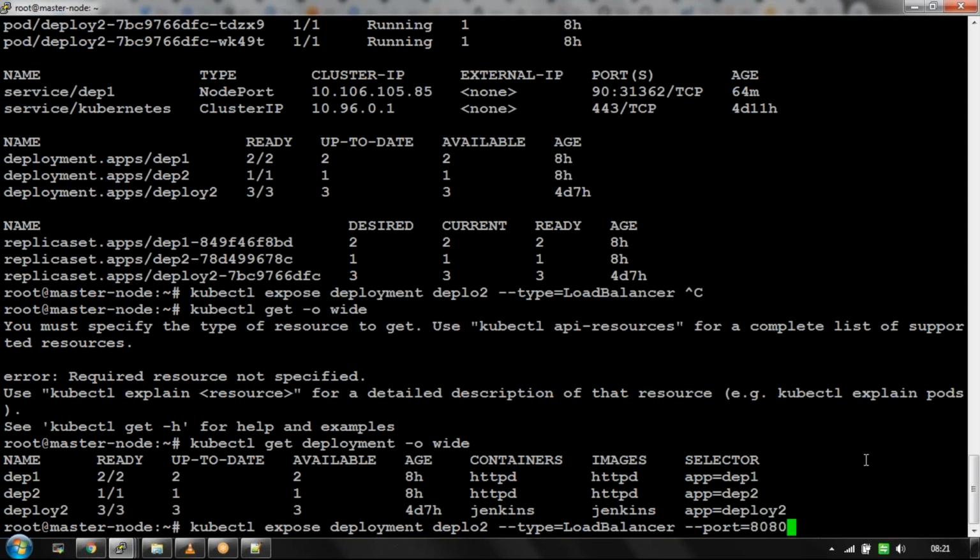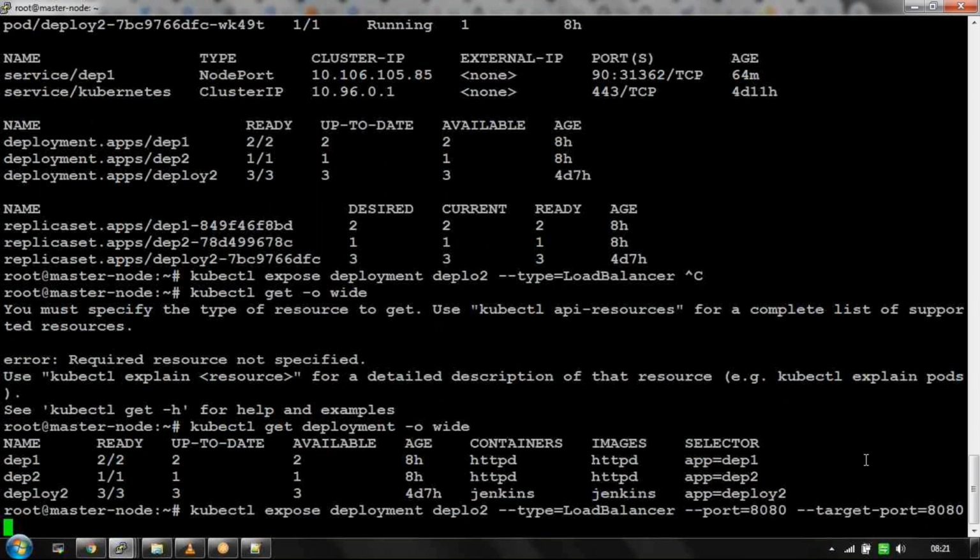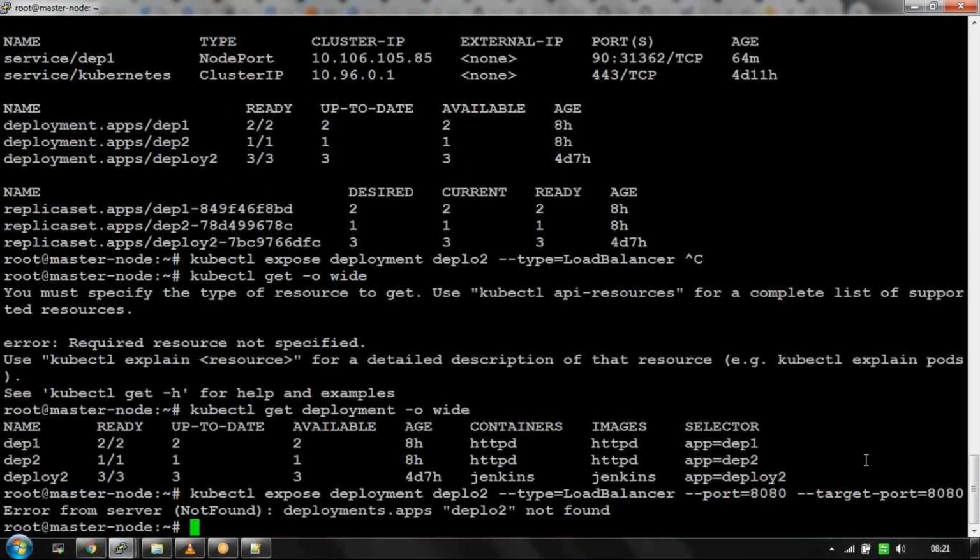Hyphen target port. This is your container port. Port equals to 8080 without space. Hyphen target port equals to 8080 again, because your application is Jenkins here. Enter. So you created a service now. Spelling wrong. Deploy2, your deployment name.